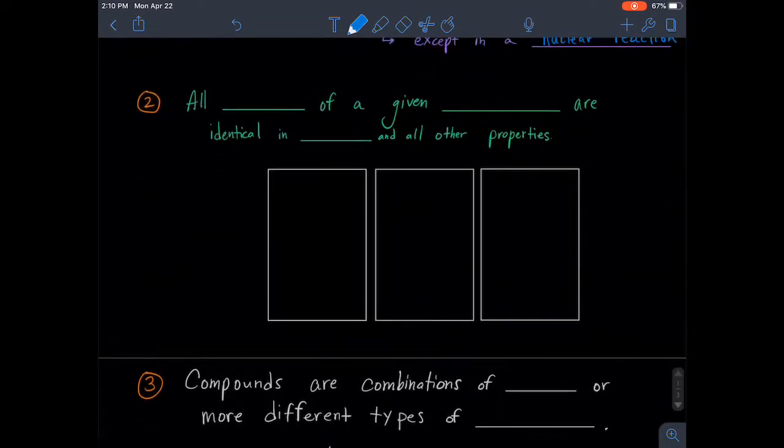Second, all atoms of a given element are identical in mass and all other properties. So if you have an atom of the element nickel, it's going to be just like every other single atom of the element nickel. An atom of the element carbon is going to be exactly the same as every single other carbon atom. So that's why the periodic table of elements is so helpful.